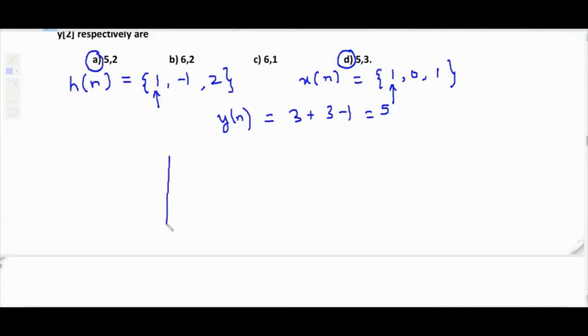Y of n has lower limit 0 because the lower limit of x of n is 0 and of h of n is 0, lower limit plus lower limit. That means y of n also has a lower limit 0. Now write down the tabulation form: 1, 0, 1 and here 1, minus 1, 2. Then 1 into 1 is 1, 1 into minus 1 is minus 1, 1 into 2 is 2, then 0, 0, 0. Then split like this.